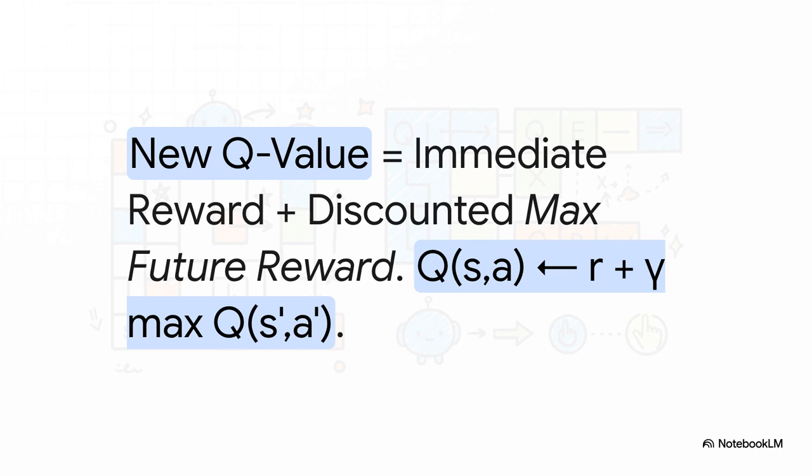See that little gamma symbol? That's just a number between 0 and 1 that tells us how much Qbot cares about future rewards. A high gamma means it's patient. It's playing the long game. This formula is how it connects an action now with a great outcome later.